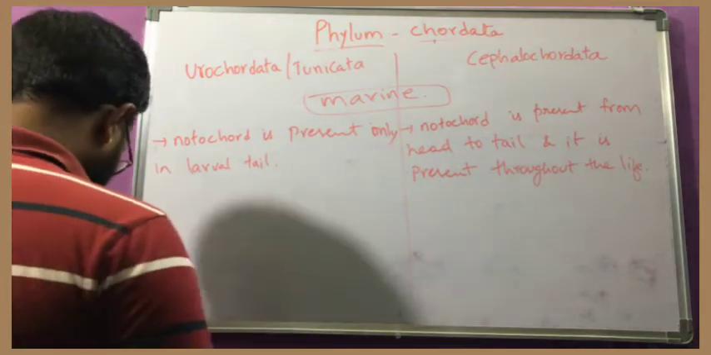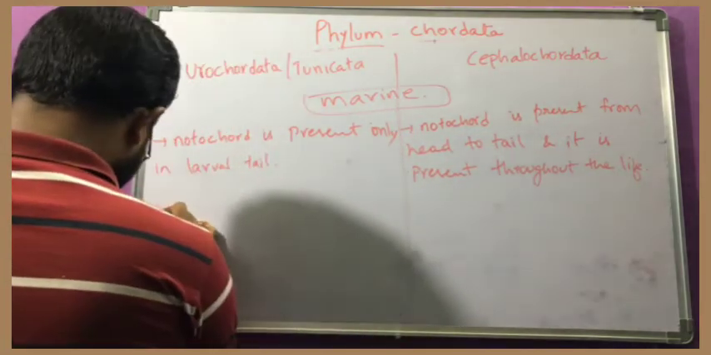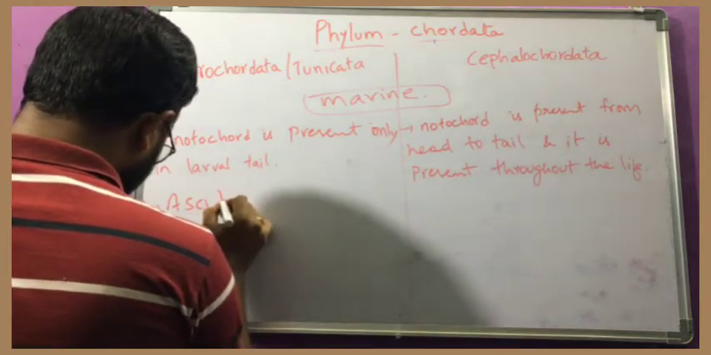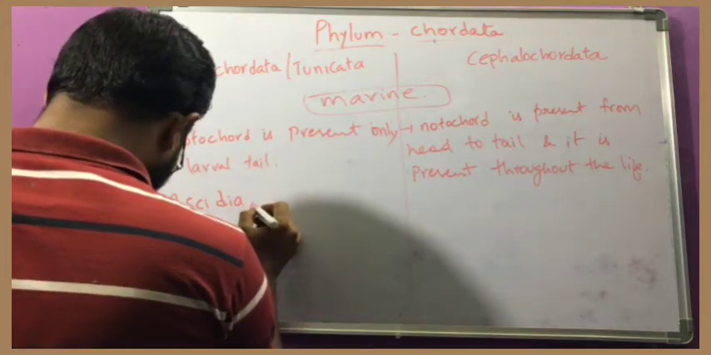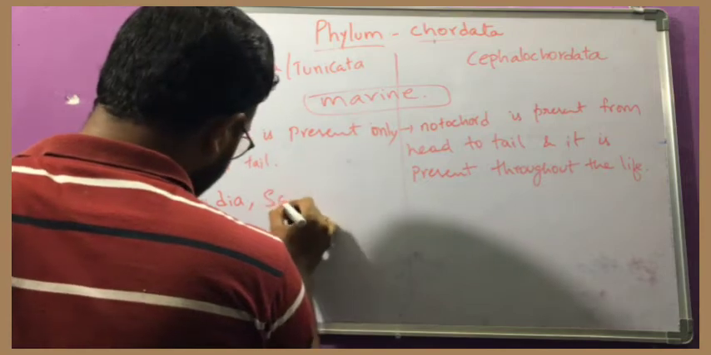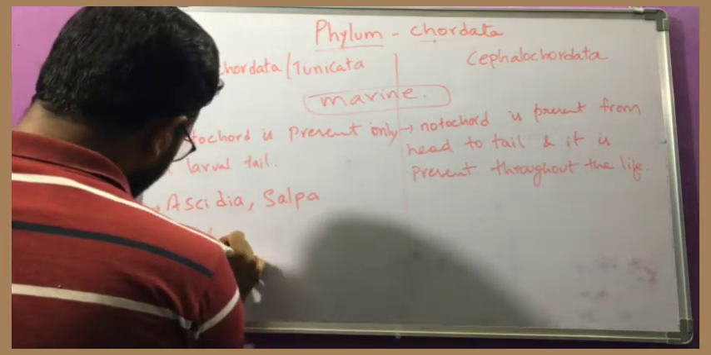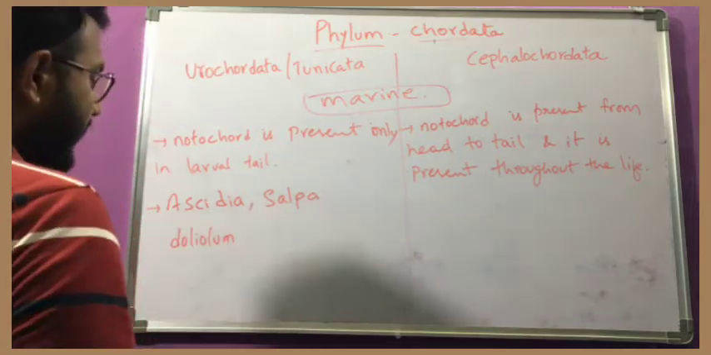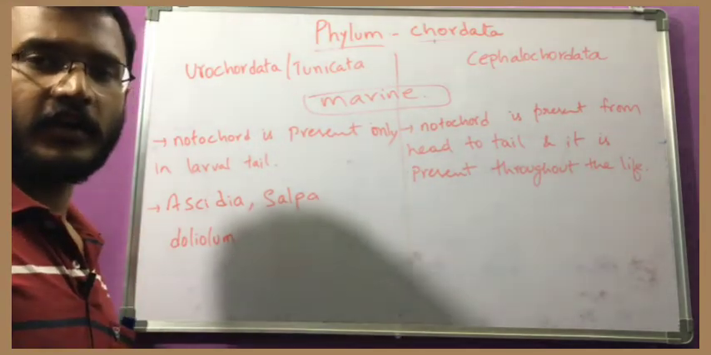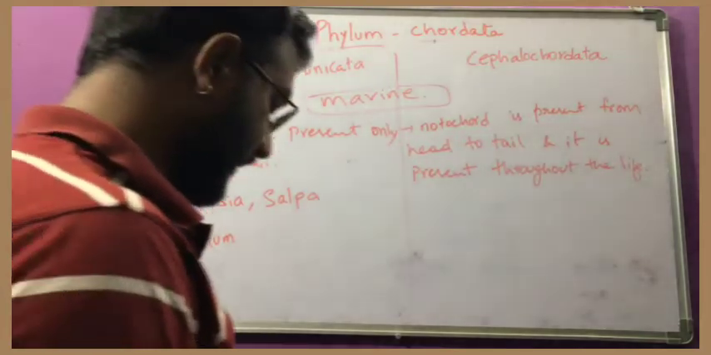And some examples are there for Urochordata. That is Ascidia, Salpa, Doliolum. These are the three different animals which are present in this phylum.